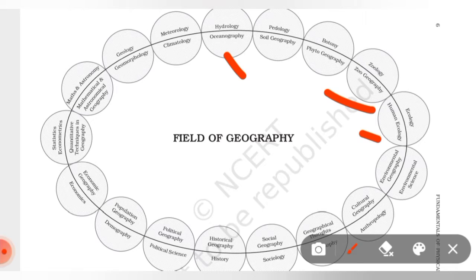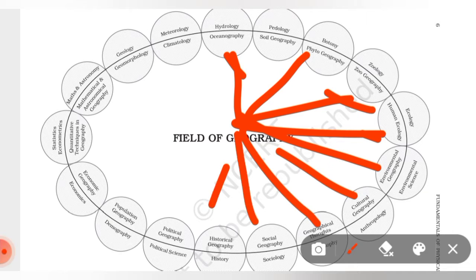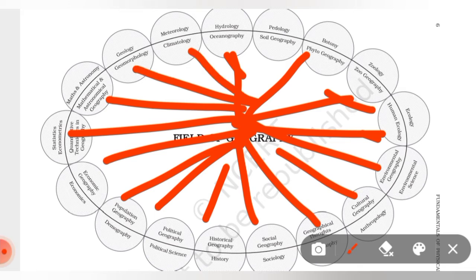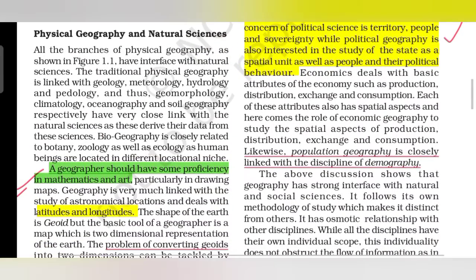These are all fields linked with geography in one way or the other. In the exam, if you don't remember all this, you can remember a few of them and link them with each other.